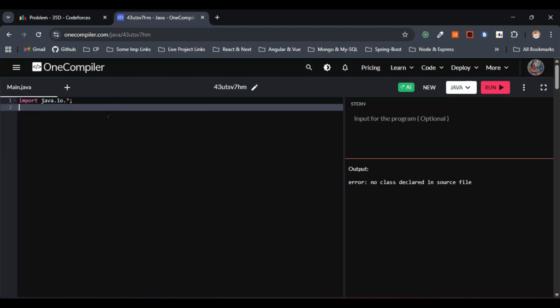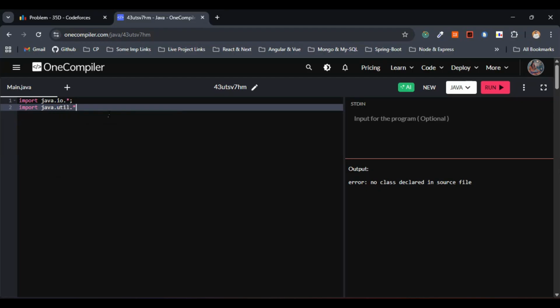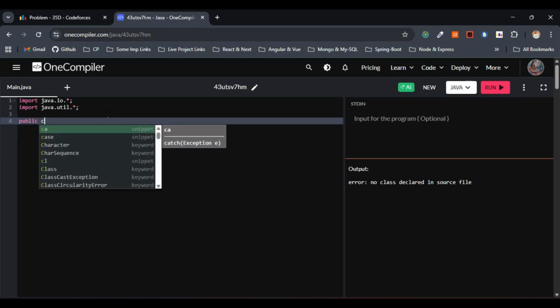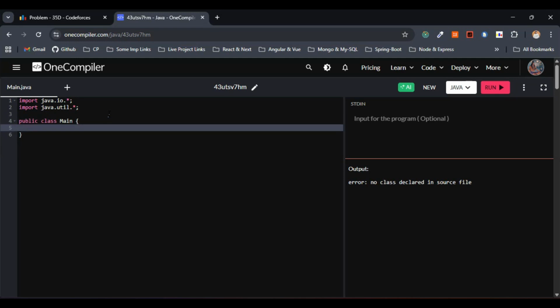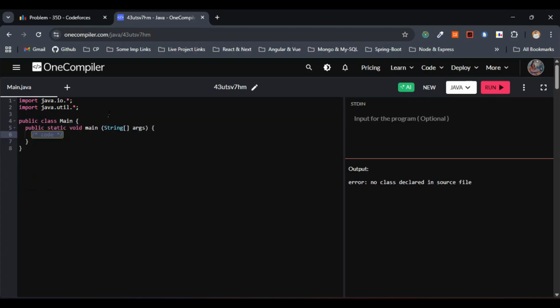This is fine. And again, let me go with import java.util.*. Now let me go with a public class Main. Within the Main class, I'll go with the main method basically. This is fine.